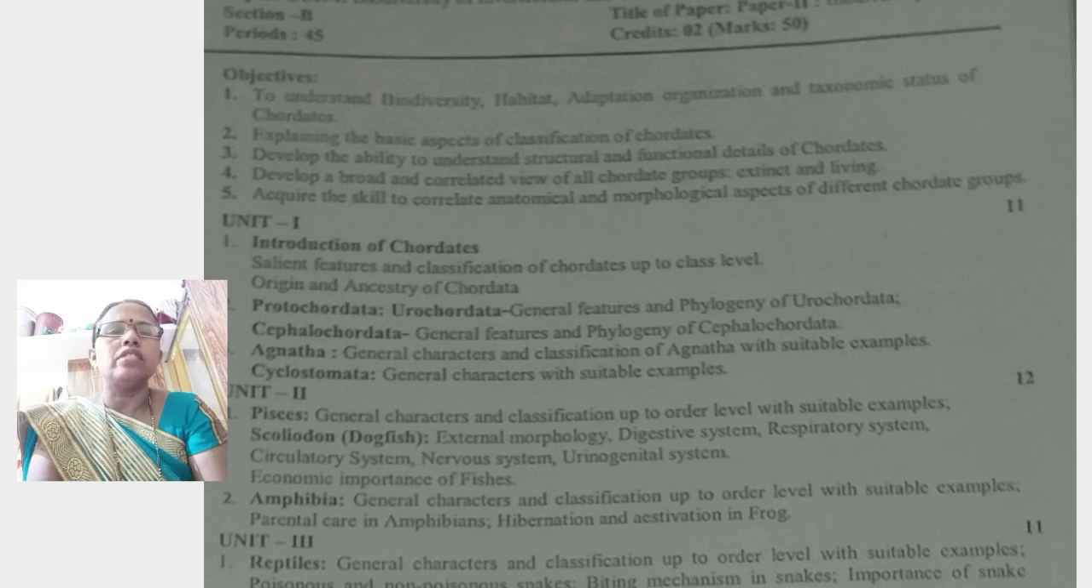The first topic of the first unit is the introduction to chordates. Generally, we also know that chordate animals have a notochord, a nerve cord, and pharyngeal gill slits. These animals are included in chordates. In this topic we study in detail the introduction to chordates, their salient features and classification of chordates up to the class level. We also study the origin and ancestry of the chordates.